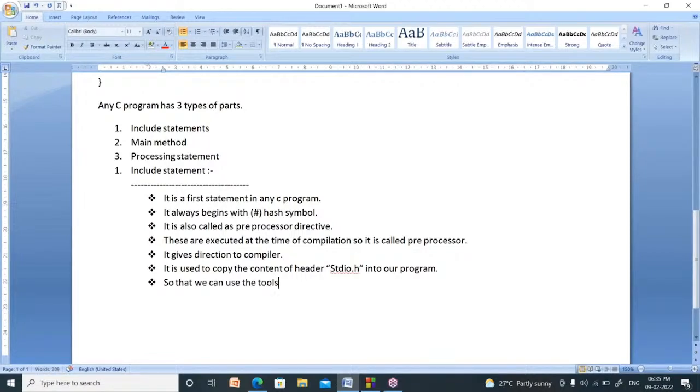A lot of functions are there in stdio.h. Those can be used so that we can use the tools of stdio.h in our program, and we can build our applications easily.